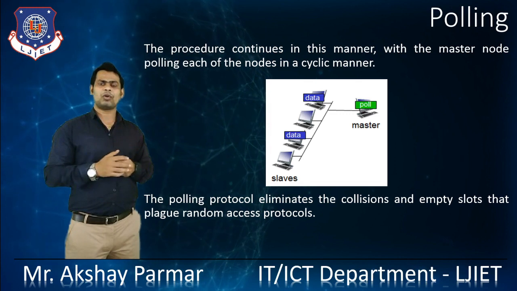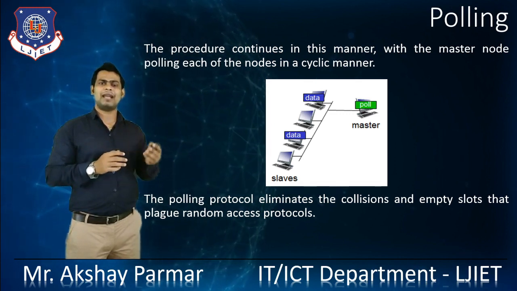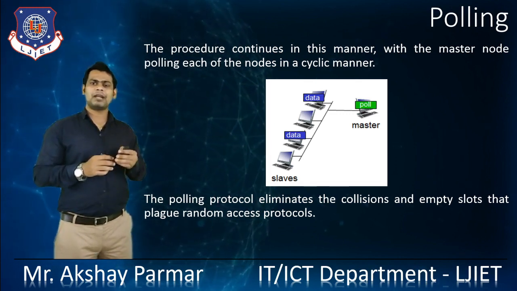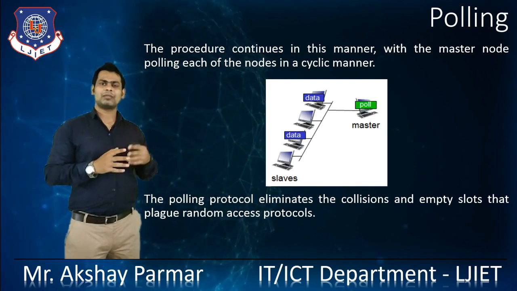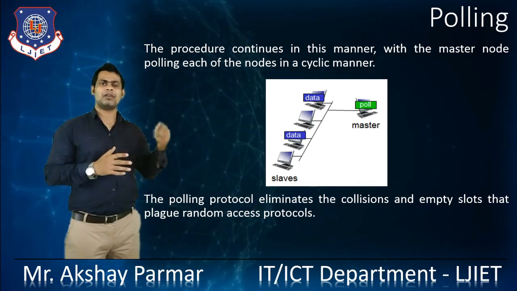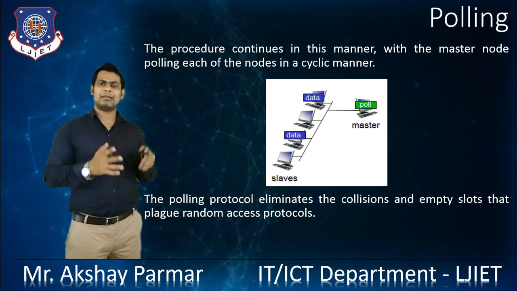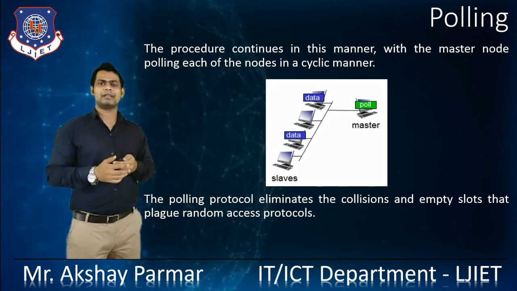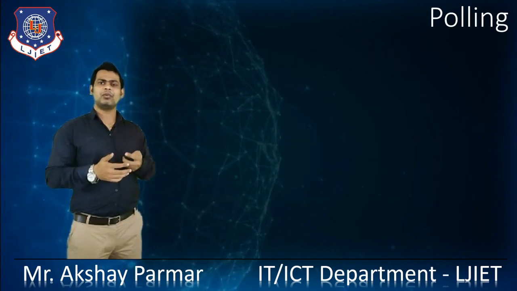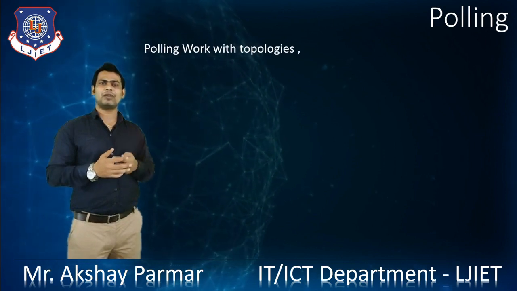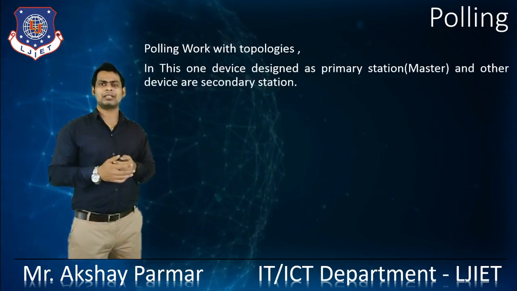The polling protocol eliminates collisions and empty slots, unlike random access protocols, right? With the help of the master slave or polling protocol, we are eliminating the collision. Polling works with a topology, as we discussed.